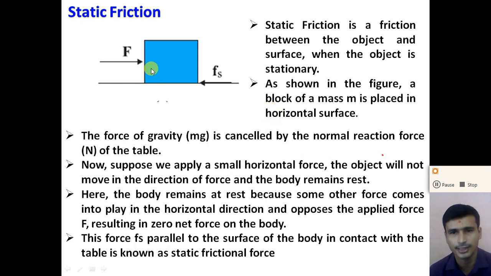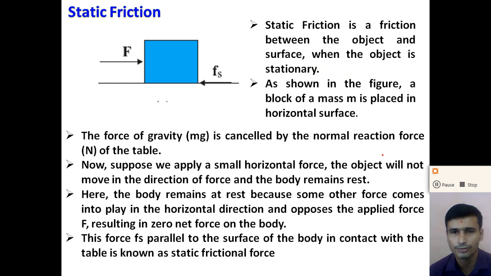Suppose, as shown in the figure, consider the object having a mass m placed on the horizontal surface. So here the object is stationary. The friction exerted on the object which is stationary is called the static friction, right? So static friction is a friction between the object and the surface when the object is stationary or when the object is at rest, right?